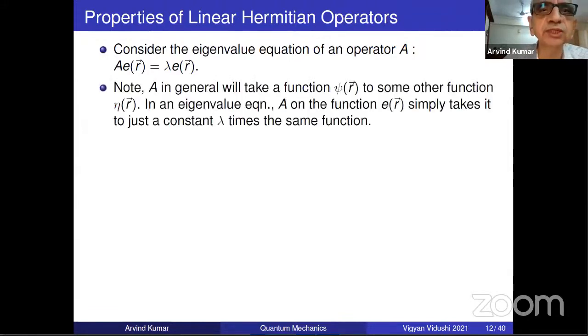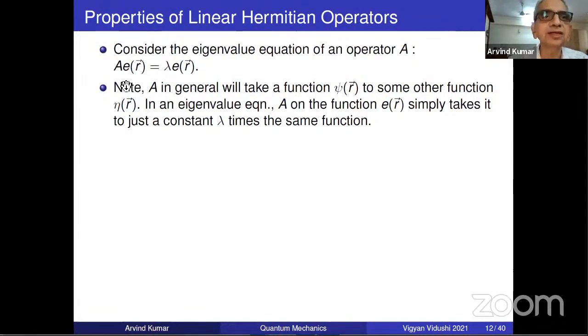Consider the eigenvalue equation. Once again, A in general will take a function psi(r) to some other function, say eta(r). In an eigenvalue equation, A on a function simply takes it to just a constant lambda times the same function. That means, an error often committed by people is thinking that this is an equation for every function.